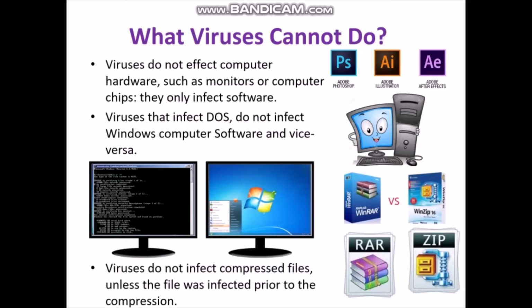So with the help of this software you can minimize the size of the file. Suppose if you are having a video file of 800 MB, you can reduce that file up to 400 MB with the help of WinRAR or WinZip software, and later on if you want to see your file again, you have to unzip your file so that you can see your video or any file.